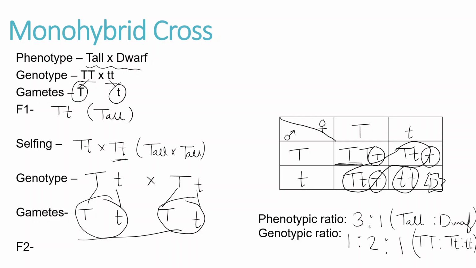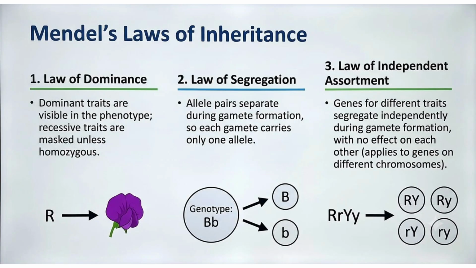Now let's understand Mendel's laws of inheritance. The first law is called the law of dominance. It states that when two contrasting alleles or characters are present, the dominant trait is always visible in the phenotype, and the recessive is masked unless it is homozygous.